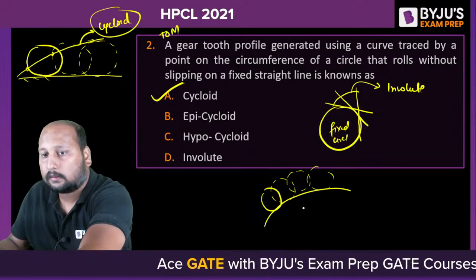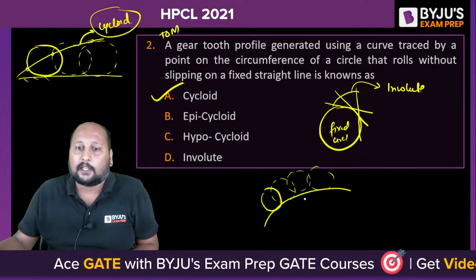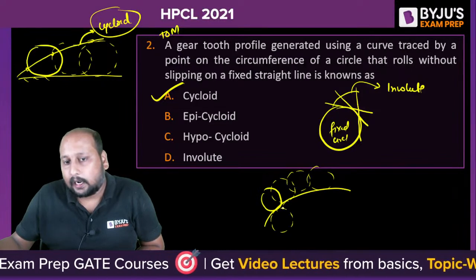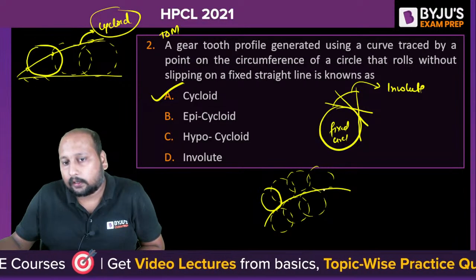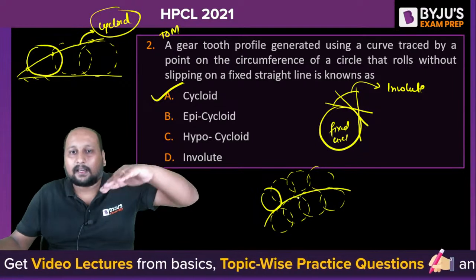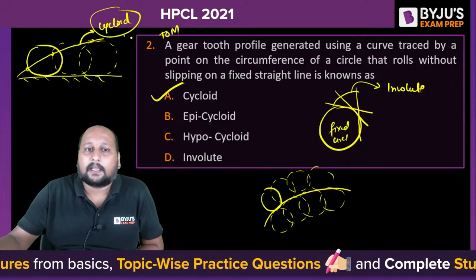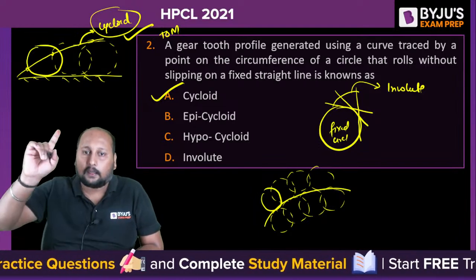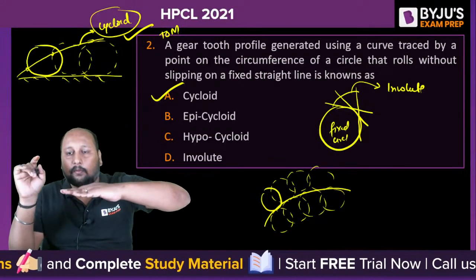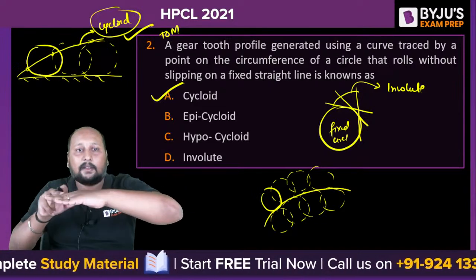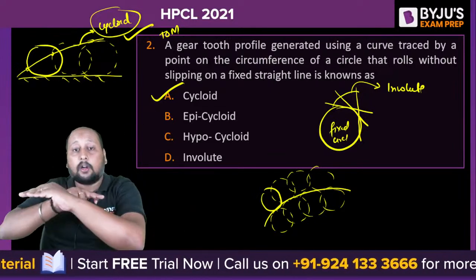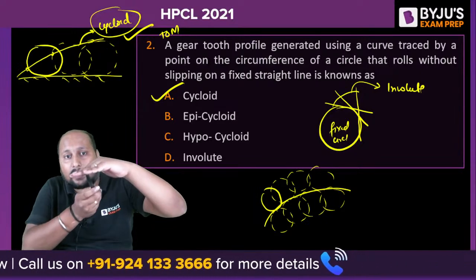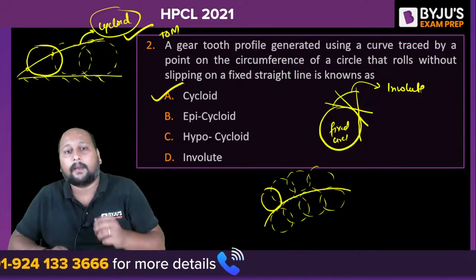If a circle is rolling over a curve, we get an epicycloidal profile, and if a circle is rolling under the curve, we get a hypocycloidal profile. But as the circle is rolling on a fixed straight line, you get a cycloidal profile. Option A is the correct answer. Remember this: if a circle rolls without slip on a straight line, we get a cycloid. If it rolls on top of a curved surface, we get epicycloidal. If it rolls under the curve, we get hypocycloidal.